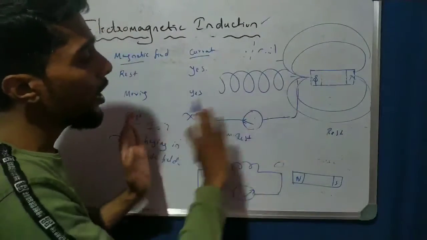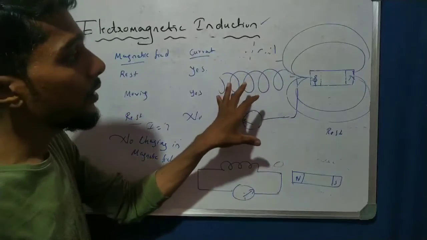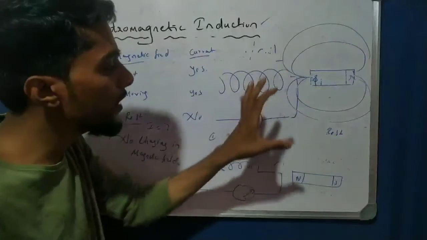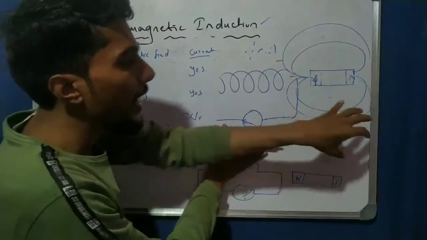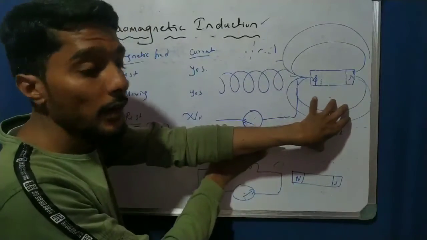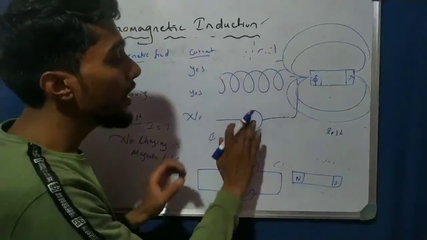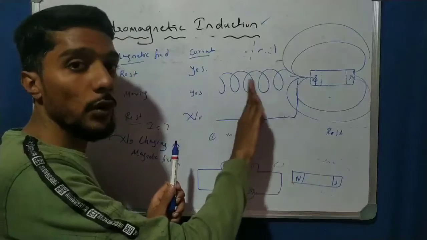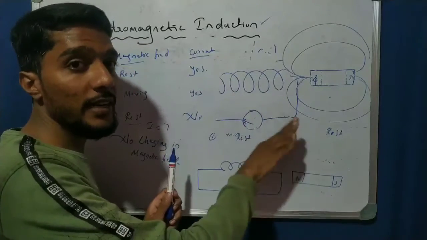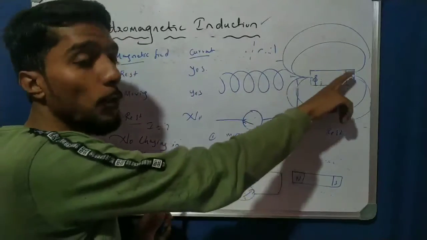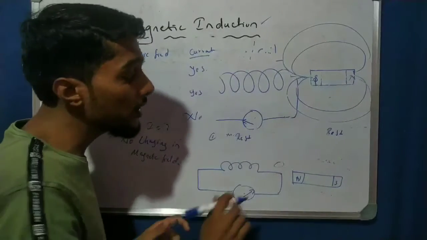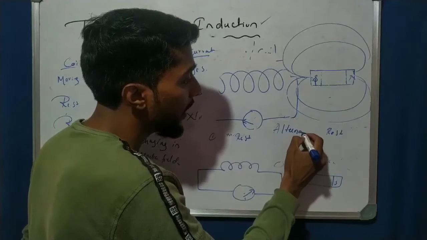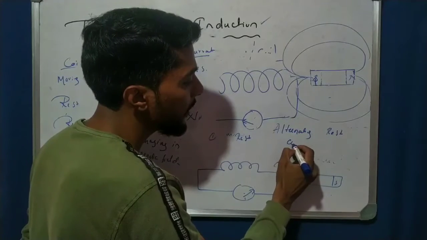We also observe the change effect. If I keep the coil fixed and move the magnetic field, the deflection is not the same. The deflection goes to the right side, then zero, then right side, zero, depending on the current direction and pole direction. It is not constant. So this is what is called alternating current, AC current.